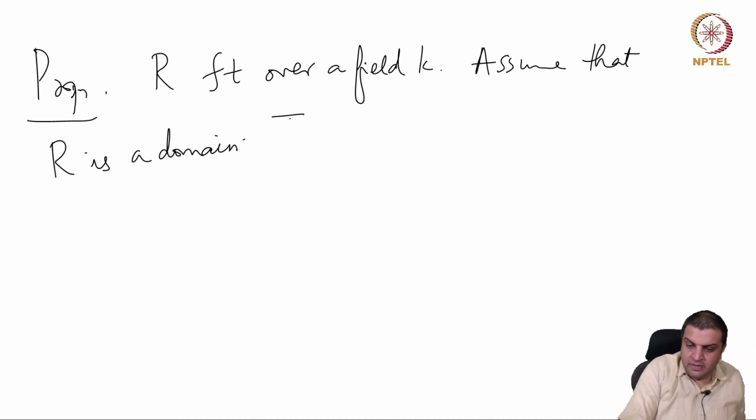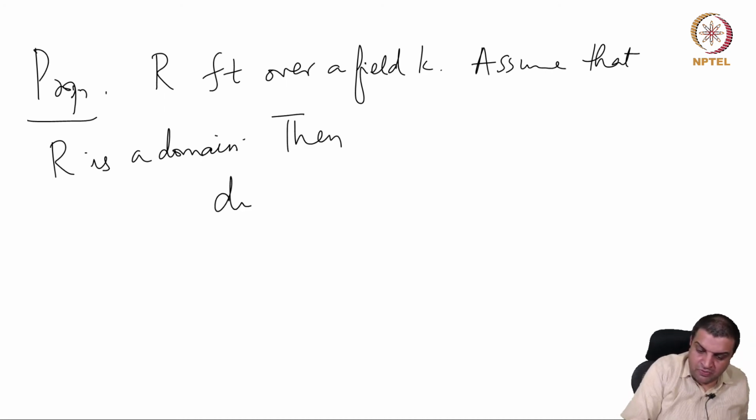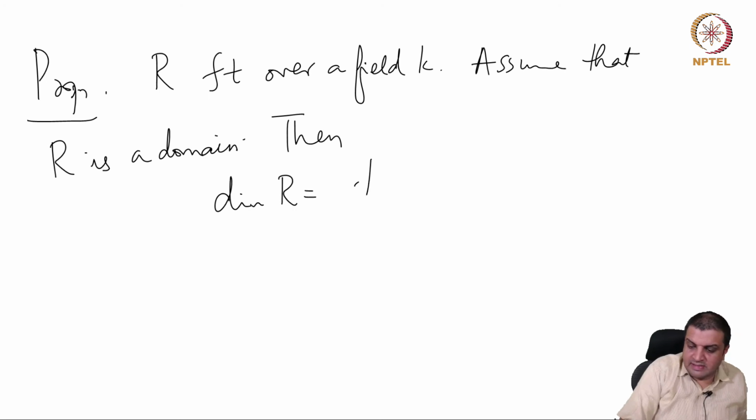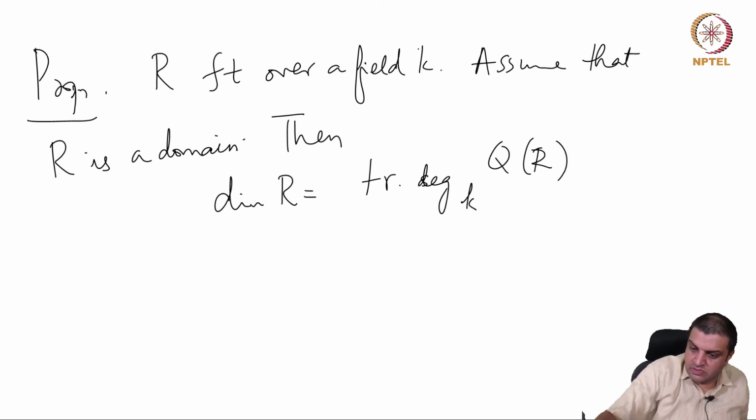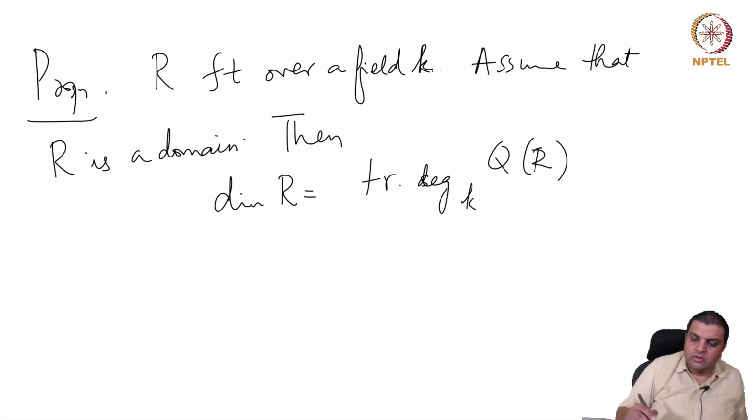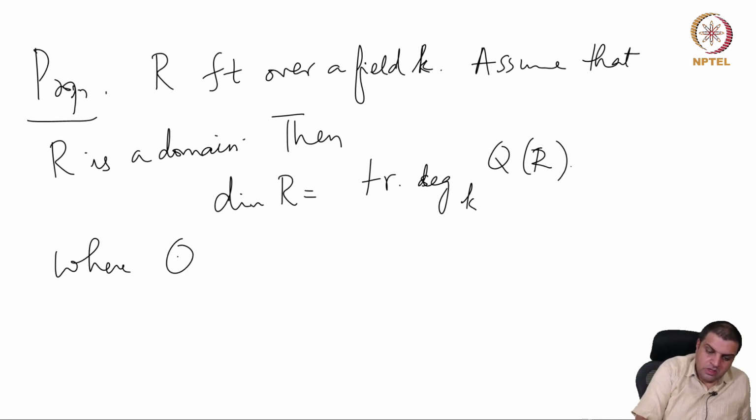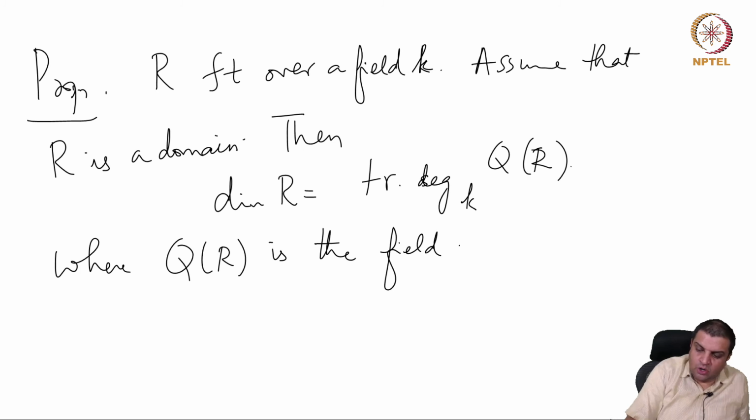Then the dimension of R is the transcendence degree over little k of the field of fractions of R, where QR is the field of fractions. To talk about the field of fractions, one has to be in a domain.